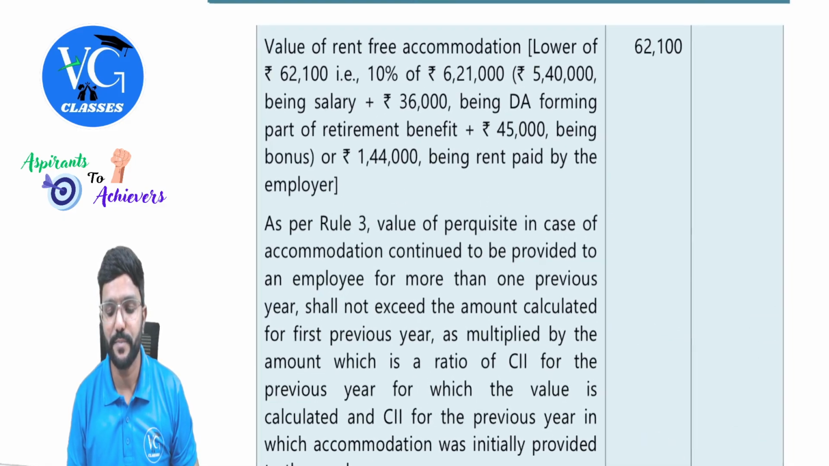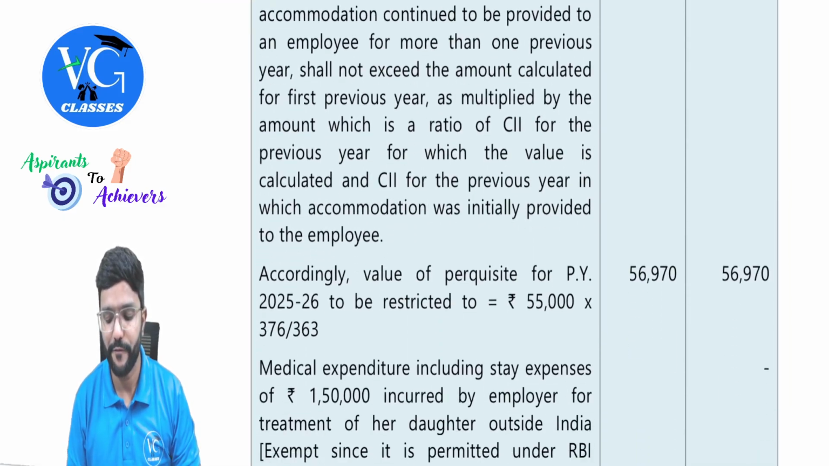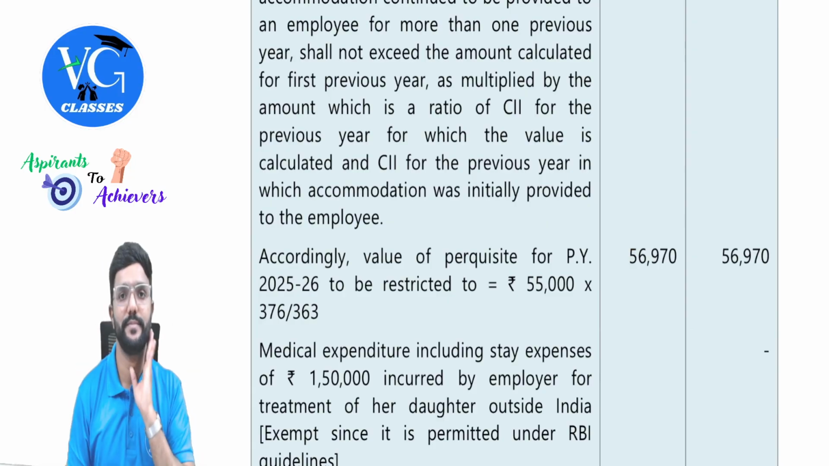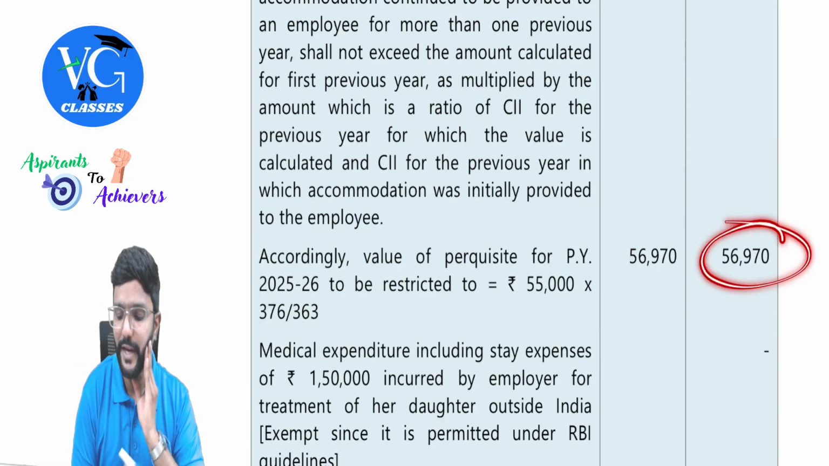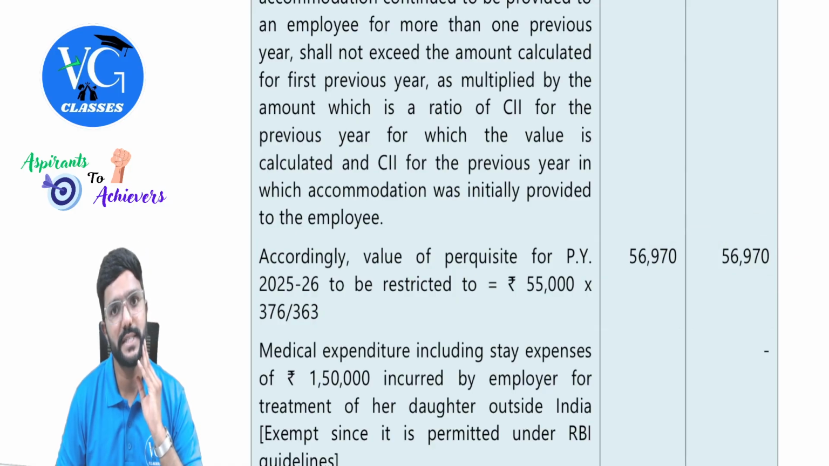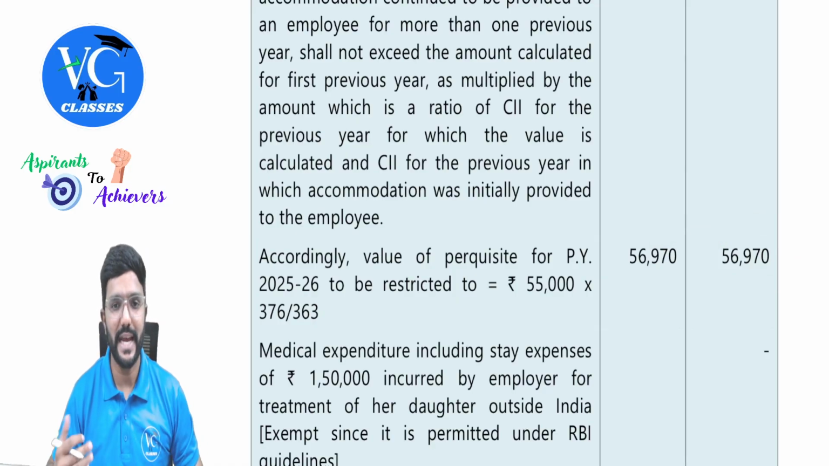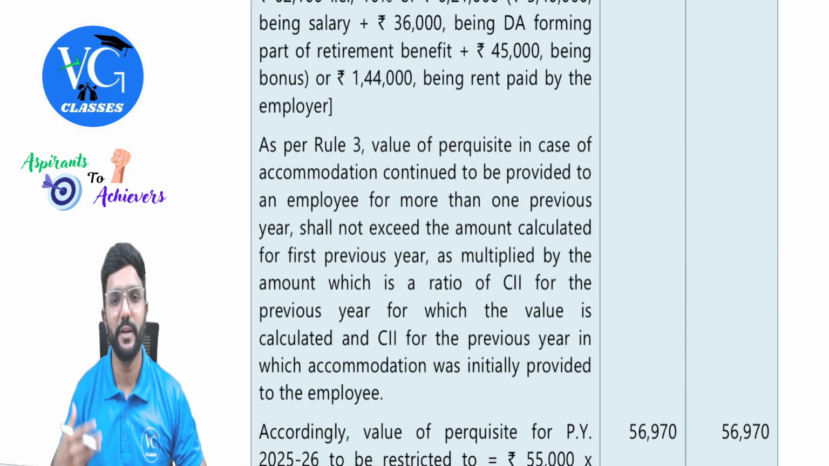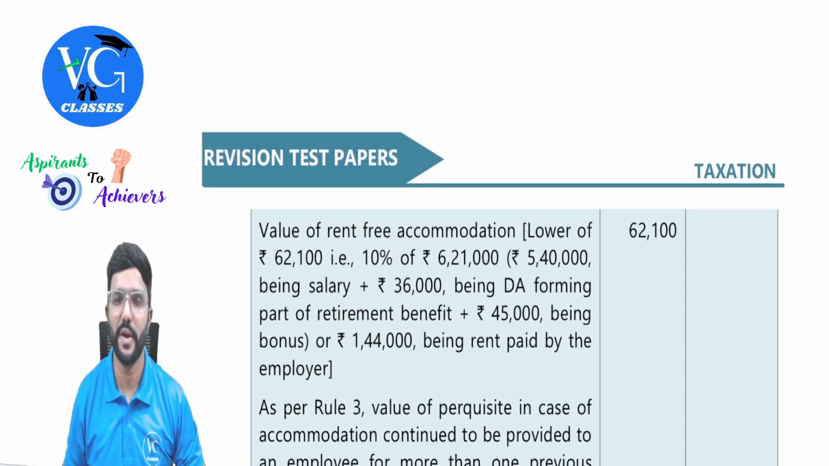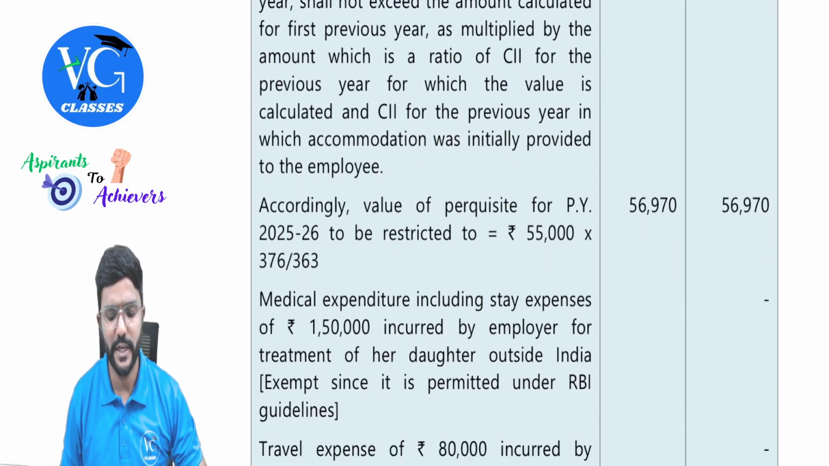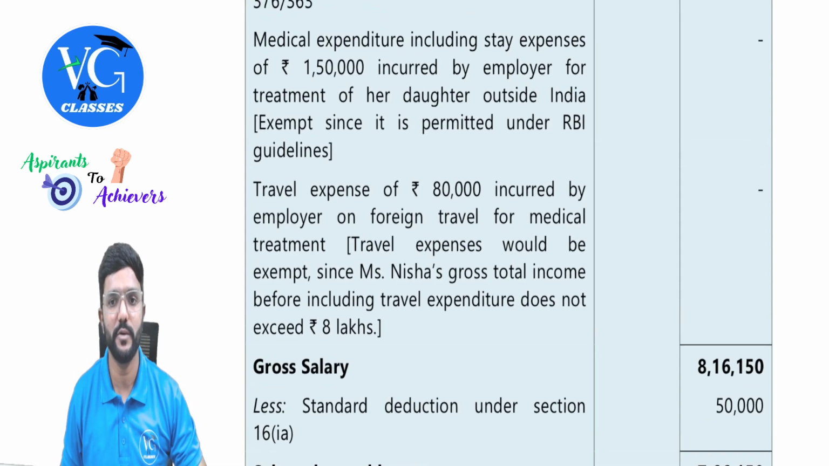So how much is taxable as perquisite? 62,100 or 56,970, whichever is lower. Whichever is lower. Finally, 56,970, guys. And this calculation, explanation and all, it would be better if you give it by way of note or working note, guys. Instead of presenting too many things in the main answer, that would be better.